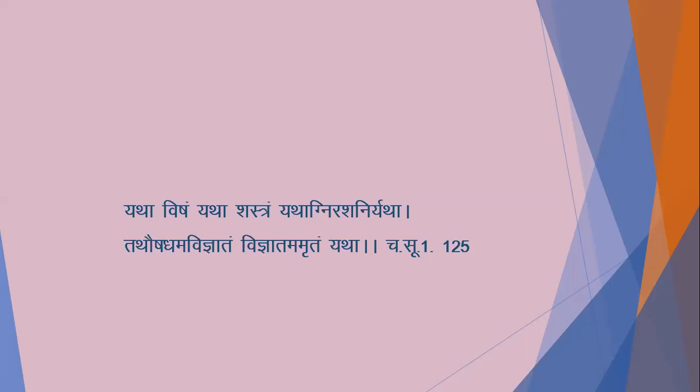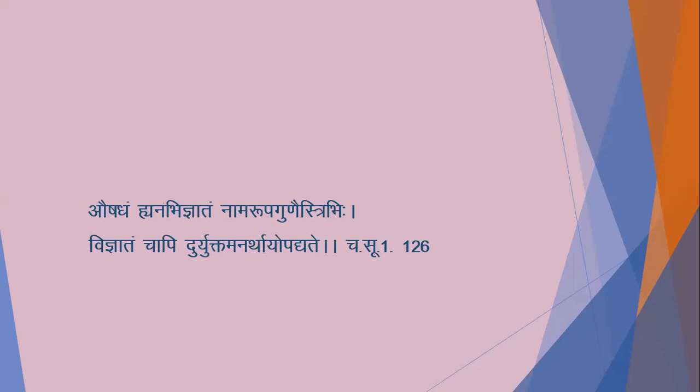So if we use unknown drugs without knowing their properties, they produce harmful effects on the body like Visha, Sastra, Agni, and Asani. But Vigyatam Amrutam Yatha. If we know the properties, action and uses of the drug, it may produce an effect like amrita or nectar. It is mentioned in Charak Samhita Sutrasthana first chapter.